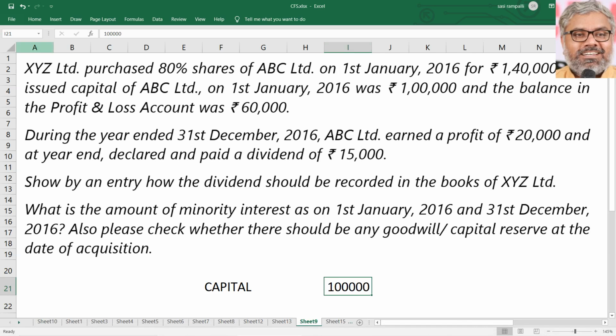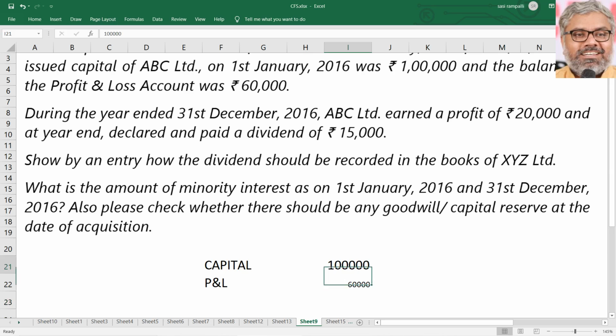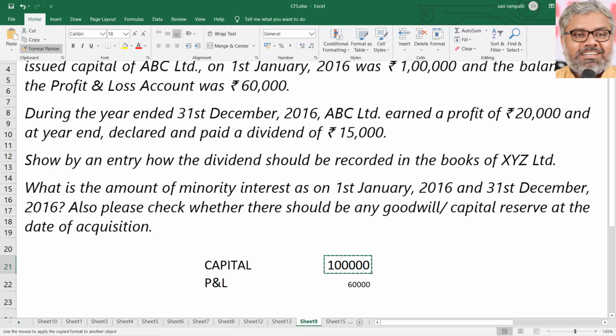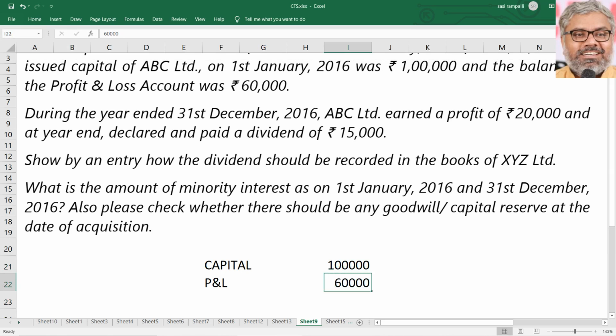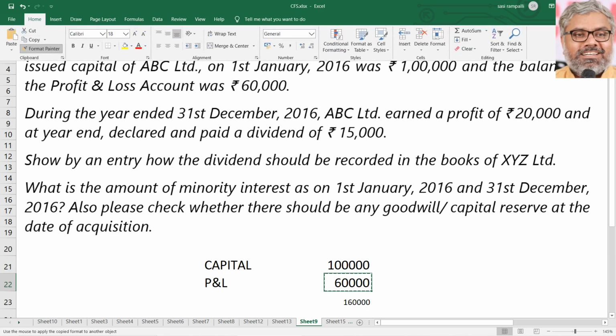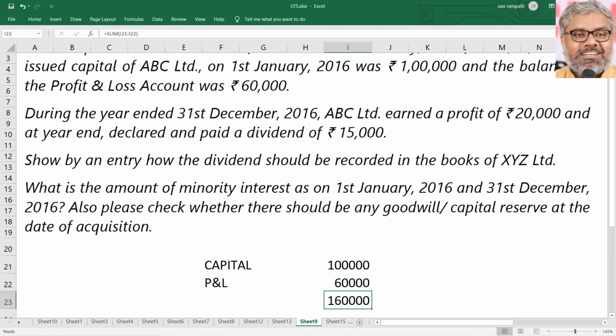That was 1 lakh rupees on the 1st January 2016, and the balance of P&L account on that day of ABC Limited, this also is 60,000. That is also given already. So the total equity of ABC Limited on that day will be 1,60,000 rupees.